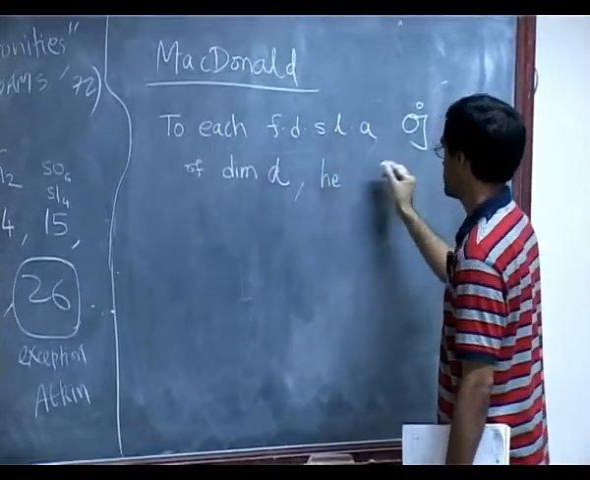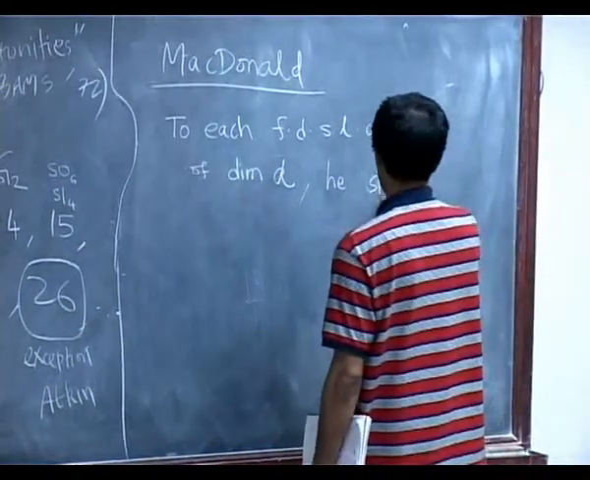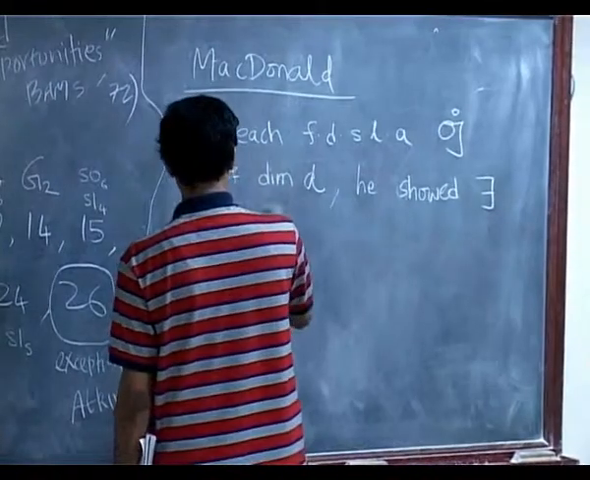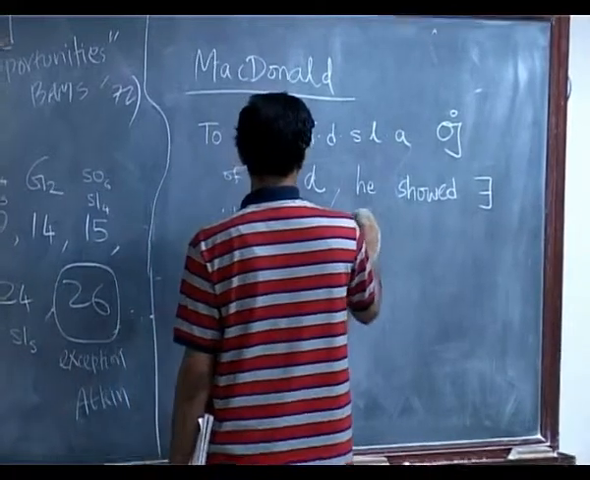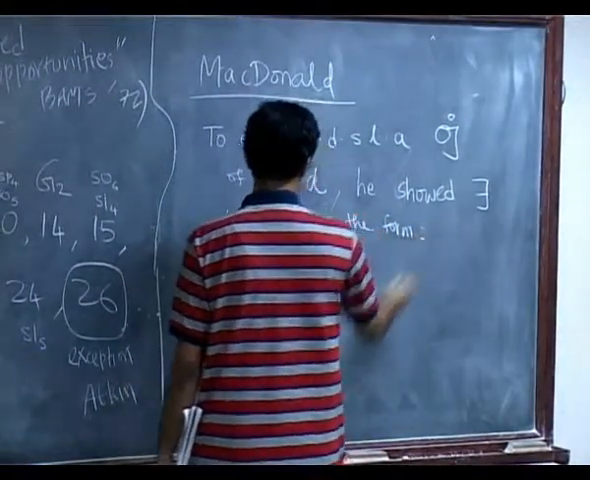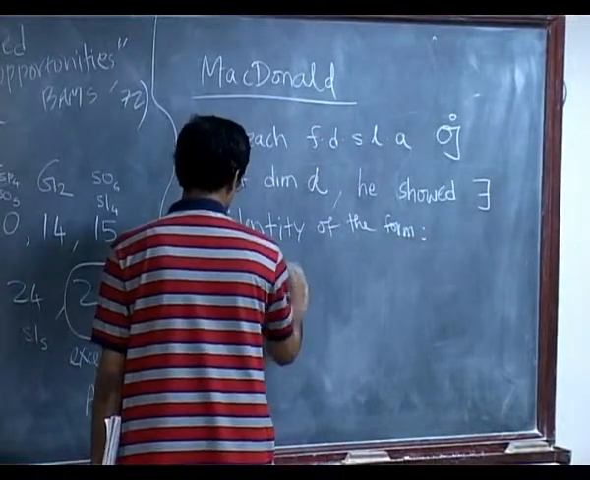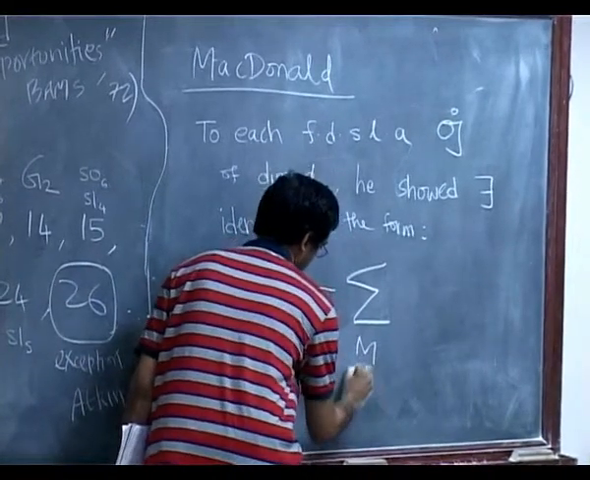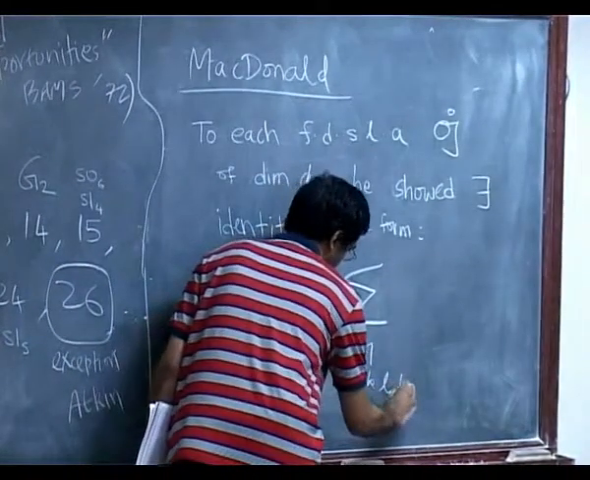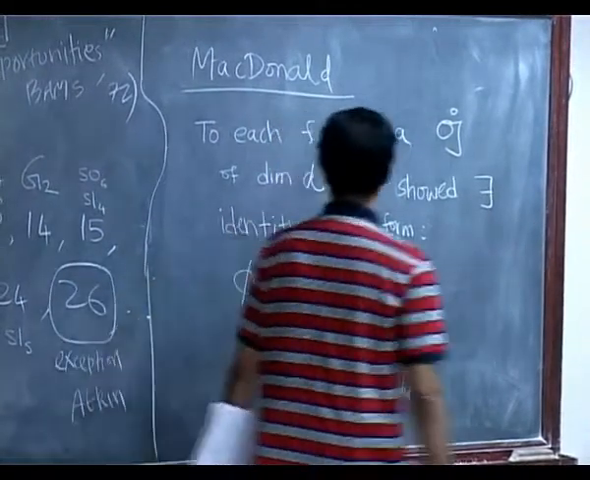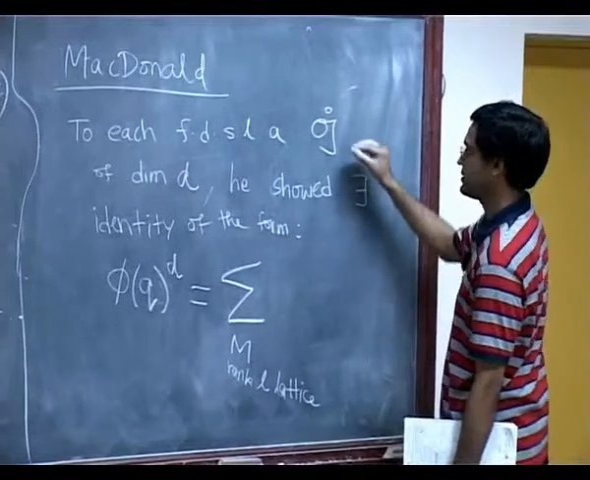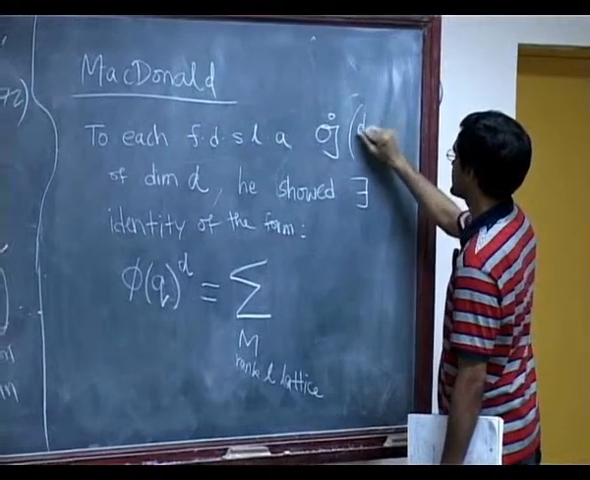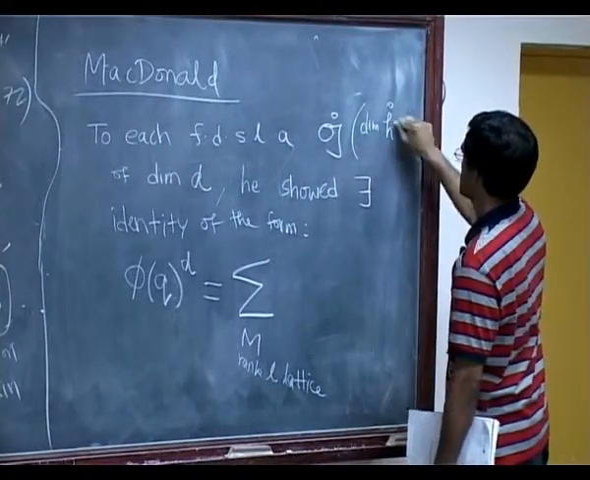He showed that there exists an identity of the form something equals a sum over M, which is a rank L lattice, where L is the dimension of the Cartan subalgebra, and the Lie algebra is finite dimensional of dimension D. Rank L means to say the dimension of the Cartan subalgebra is L.